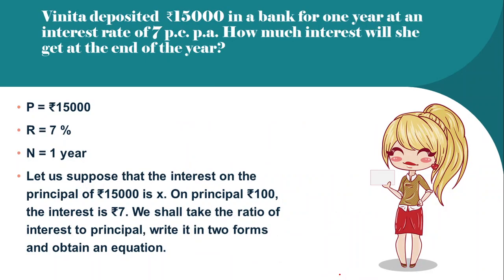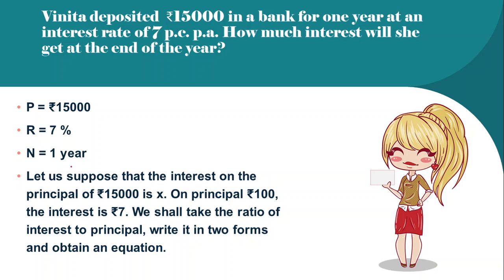Now let's see one example to clear our concepts. Here we have a girl Benita who has deposited rupees 15,000 in a bank for a period of 1 year at an interest rate of 7 PCPA, that is 7% per annum. Now, how much interest will she get at the end of the year? The principal, whatever amount she has deposited, is 15,000. Rate of interest is 7% and the period, that is N, is 1 year.